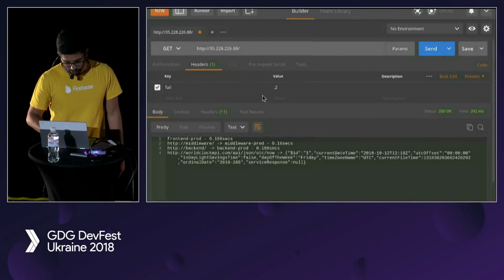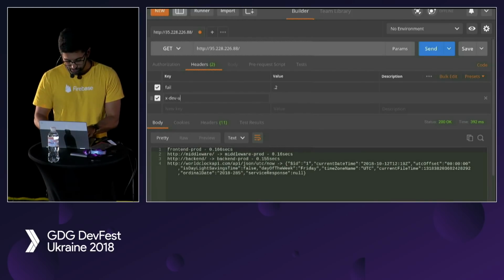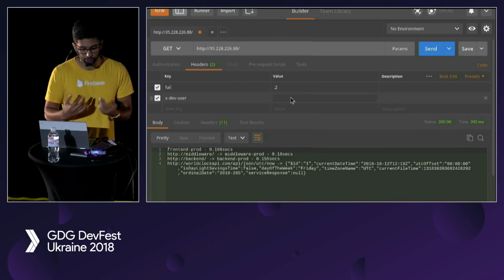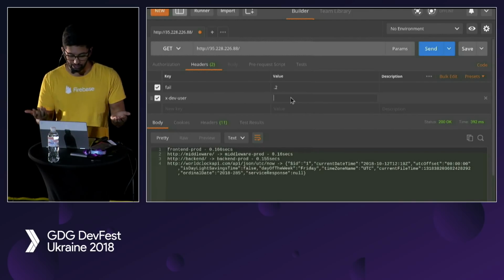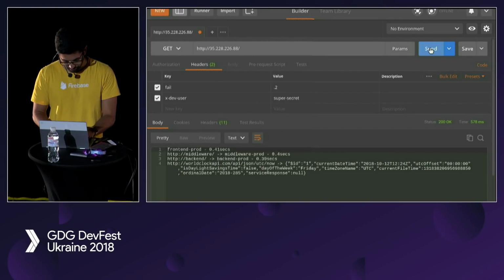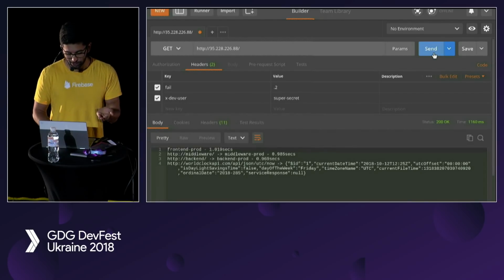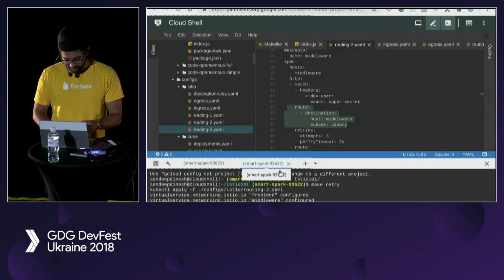So here, I can go in here and put a new key called xdev_user. And again, you can put any arbitrary thing. You can use regex, so you can say all iPhone users go to this specific iPhone version of our service, whatever, right? And put in super secret, and hit send. Did I spell it right? Let's see. Oh, you know what? Obviously, if I send it and I don't actually write the config to respond to that, nothing's going to happen. So let's actually do that and make